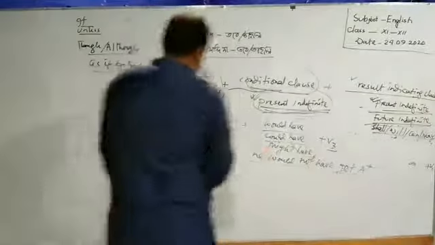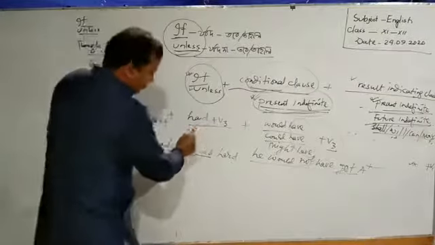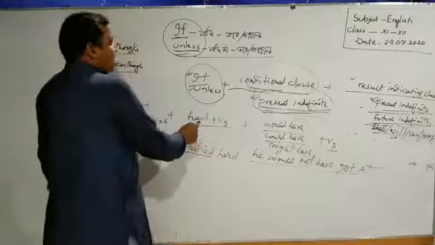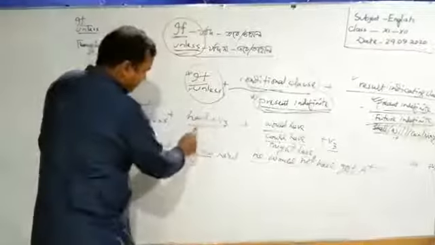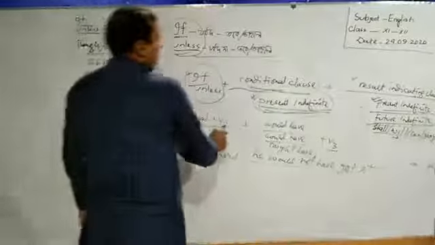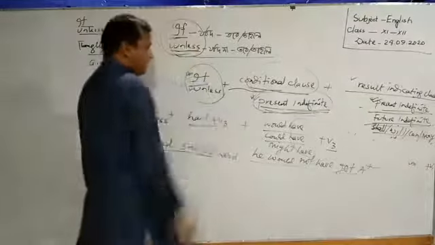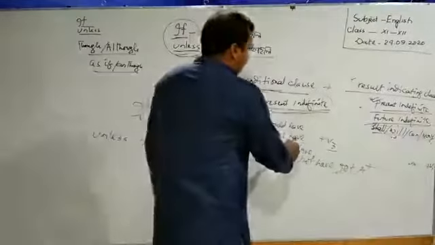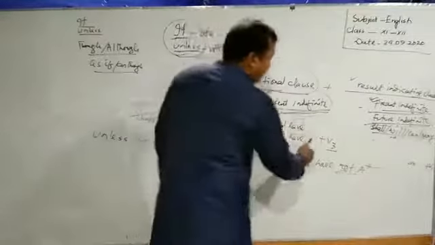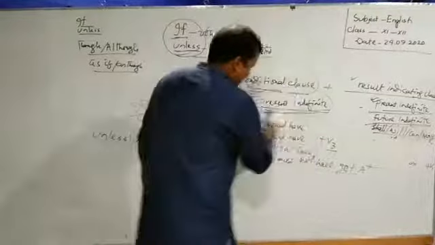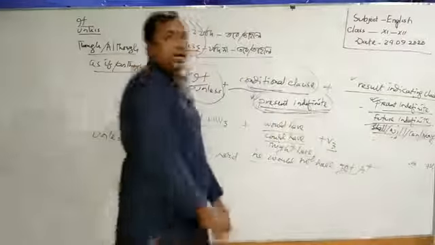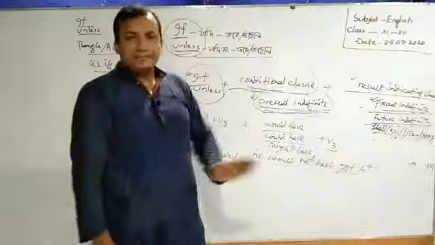Okay, learners, when we are using had before the main verb, which will be verb 3, we have to use another had after this modal, but we know that after modal auxiliaries we have to use the base form of any verb.